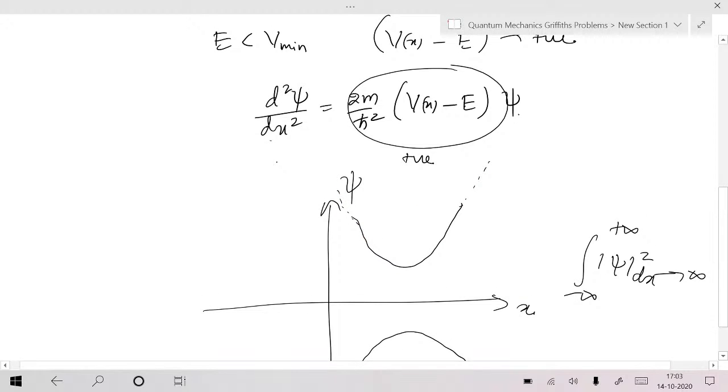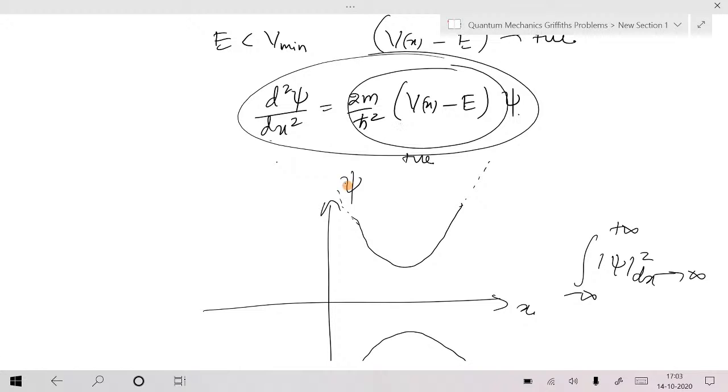There should be no discontinuity in the wave function, because it's a second order differential equation. If the second derivative exists, psi should be continuous, and its first derivative should also be continuous. We are writing the second derivative equal to a multiple of psi, so continuity of the wave function should always hold. So if the wave function is positive, its second derivative is also positive when energy is less than V minimum.